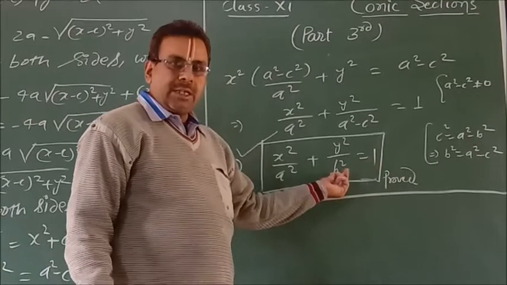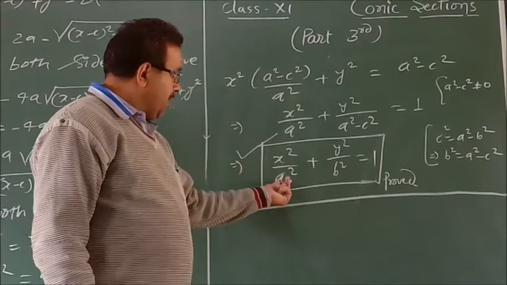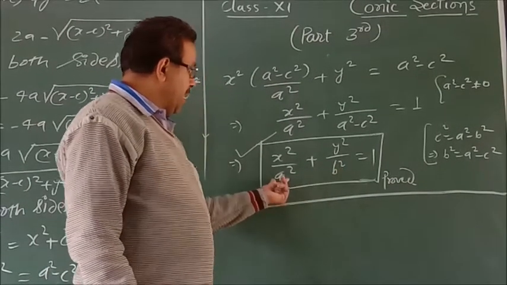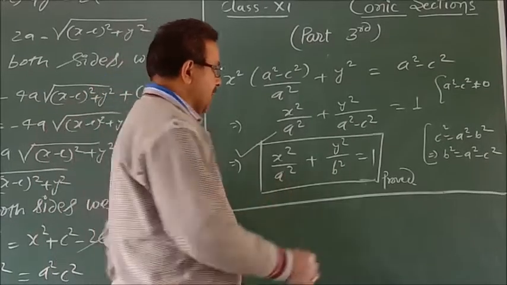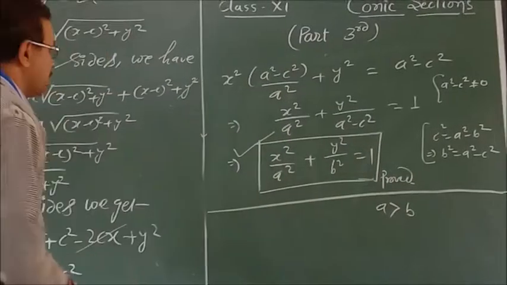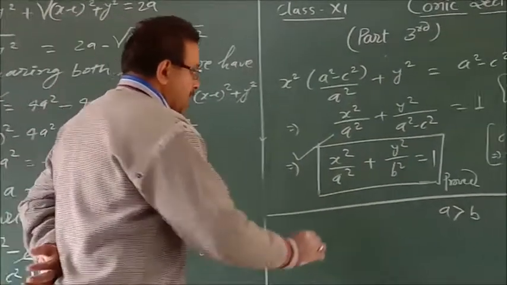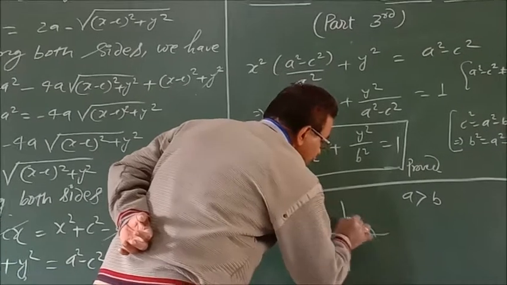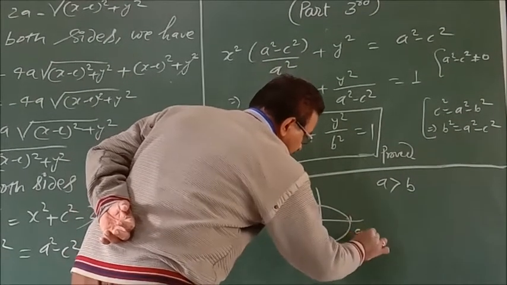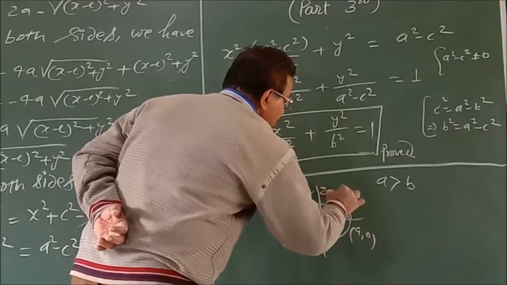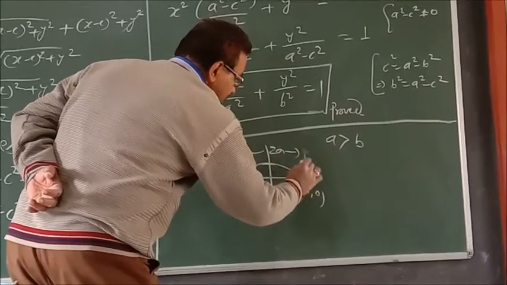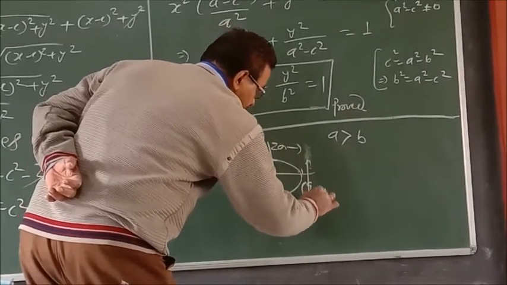Here a is the semi major axis and b is the semi minor axis, and it is not the semi major axis. That is, here a is greater than b and the major axis, as in the figure, if we make here (−a,0) and here (a,0), then it is equal to twice a, and here the minor axis is equal to 2b.